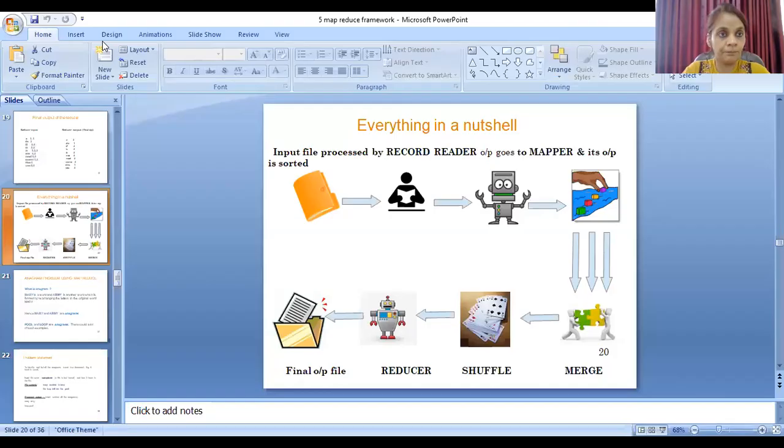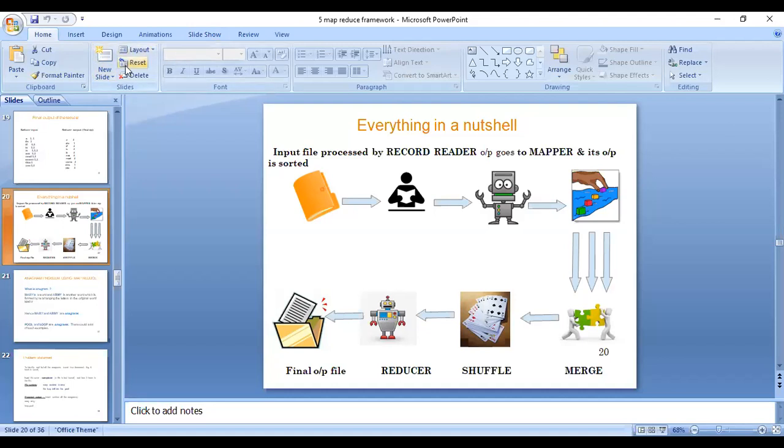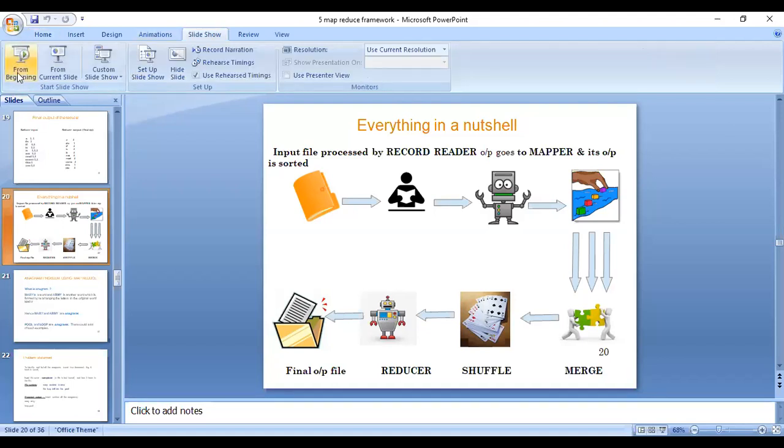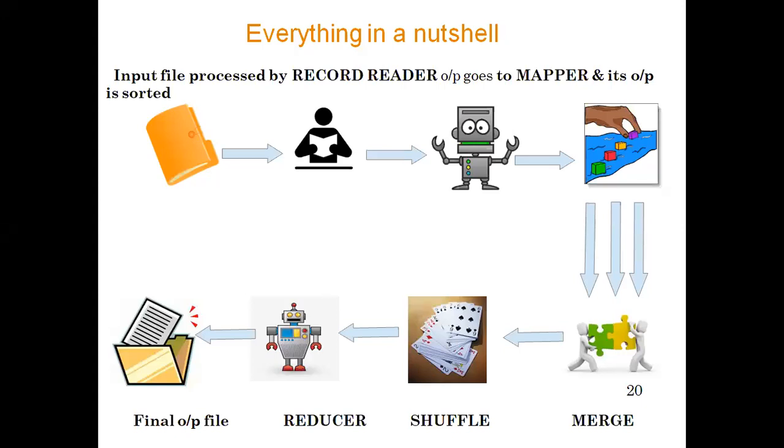For that, I am continuing with the previous slide which we have discussed earlier. This is the structure which we discussed in the previous lecture: the MapReduce framework, the stages and sub-stages in MapReduce, everything in a single nutshell.